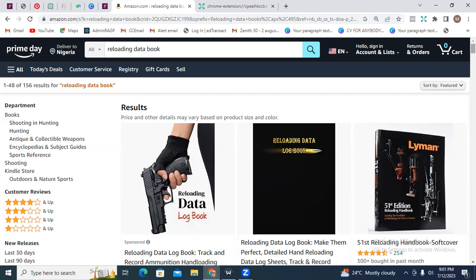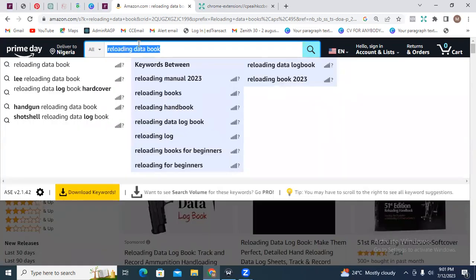Now, the sixth one we're going to be looking at is child custody journal. Let's look at it. Child custody journal. Now, you know that Amazon KDP is actually accessed by a lot of people globally, all right? And you know that in the Western world, especially, people fight a lot over the custody of their children.